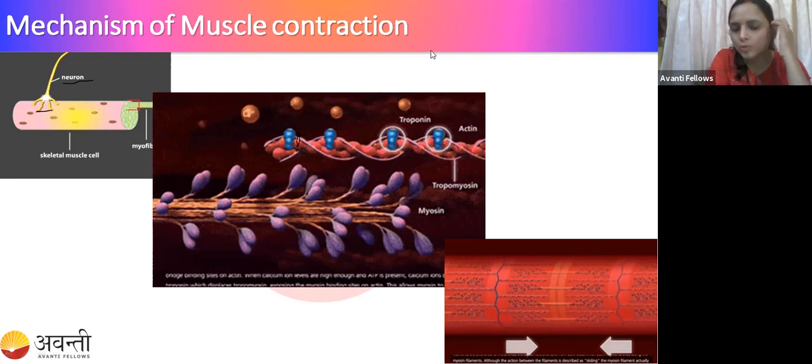No, dear, the troponin is not going to bind to the troponin. The myosin is going to bind to the actin site, to the actin filament. The troponin is just going to inhibit the binding of the actin and myosin filament here.